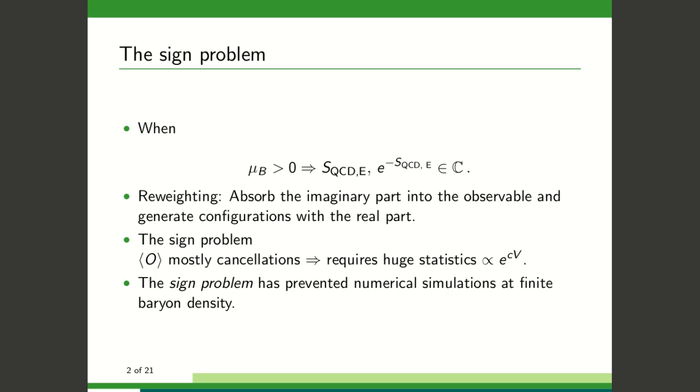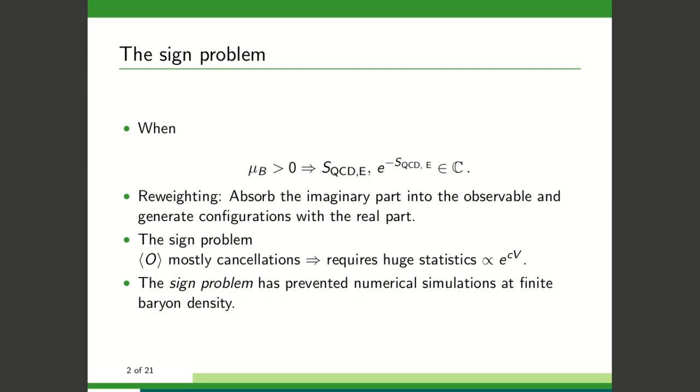To overcome this issue, a method known as reweighting is used. This means that we split off the real part of the weight factor to generate configurations and let the imaginary part be attached to the observable we want to measure. However, the contributions of the configurations to the observable mostly cancel each other out. To overcome the cancellation, we require huge statistics that grow exponentially with the volume of the system. This is known as the sign problem.